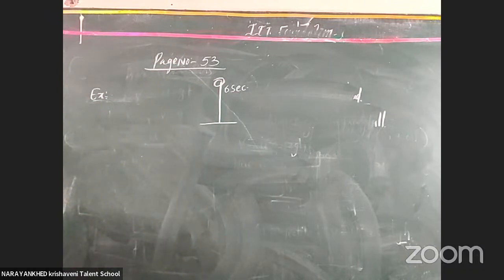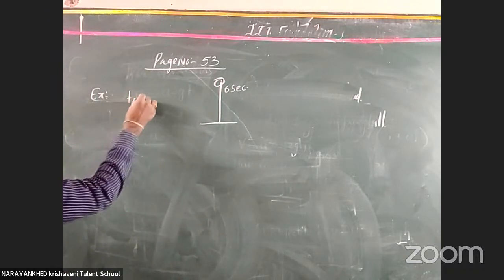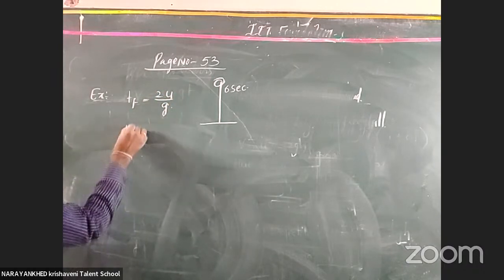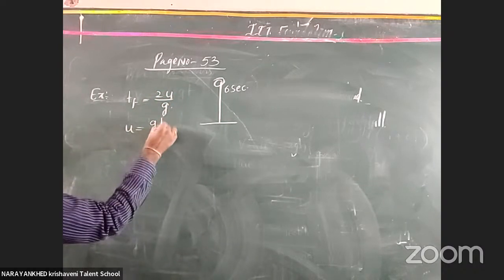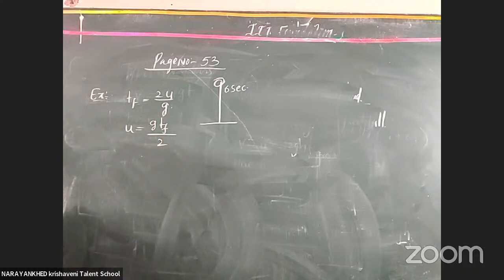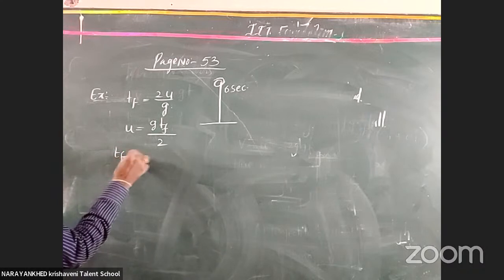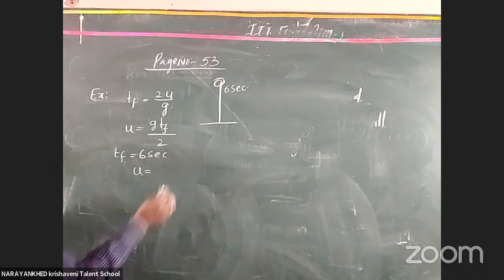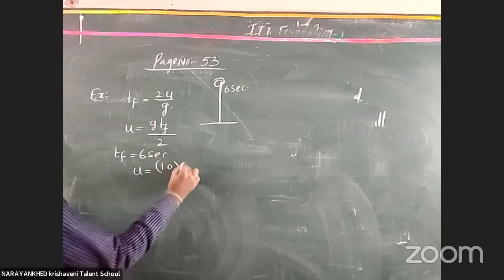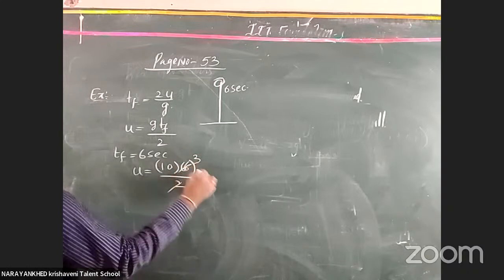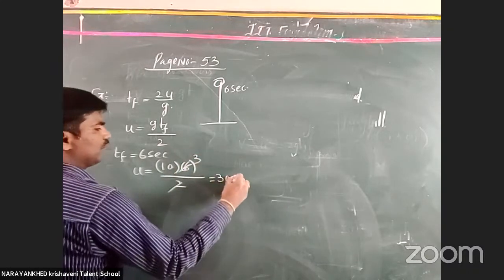Now the total time of flight is equal to 2u by g. Clear or not? Now u is also written as tf by 2. Got it? The tf given here is 6 seconds, and u is equal to 10 into 6 by 2. Now it becomes 30 meter per second.